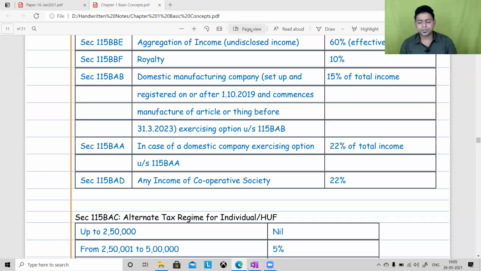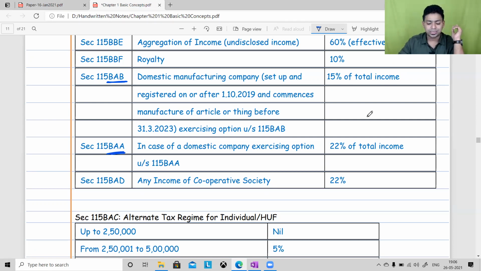There are two special sections which are pronounced by government for company in last year. During the COVID period, government said a company in India should be encouraged for manufacturing new companies. This is not an amendment for current year, it is already there since last 2 years, but you should know that government have announced 115BAB and 115BAA. These are the two major sections which are given for a company assessee.